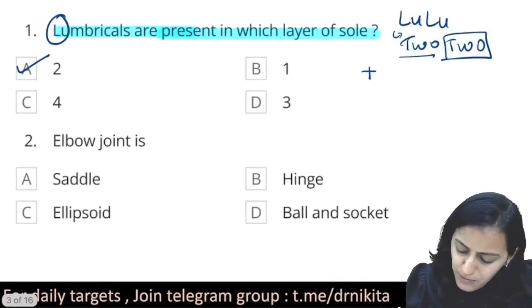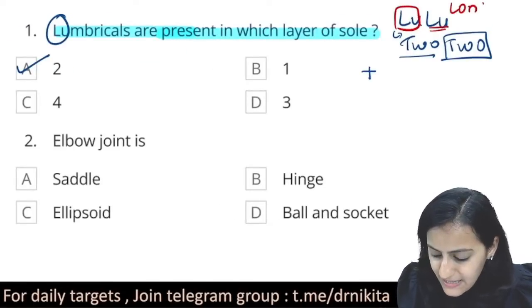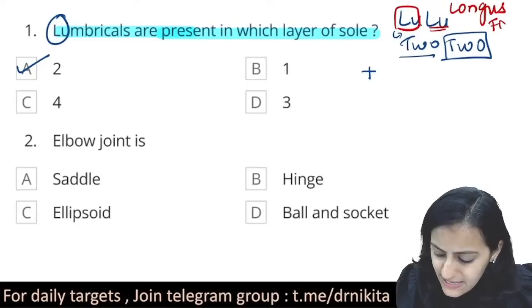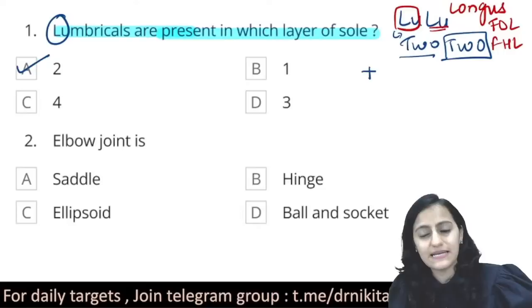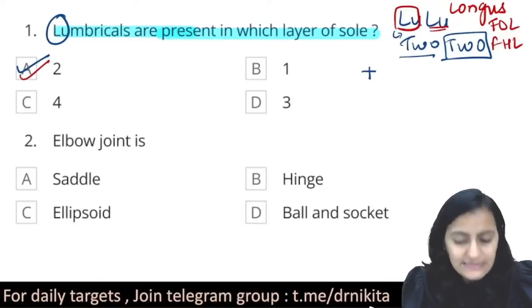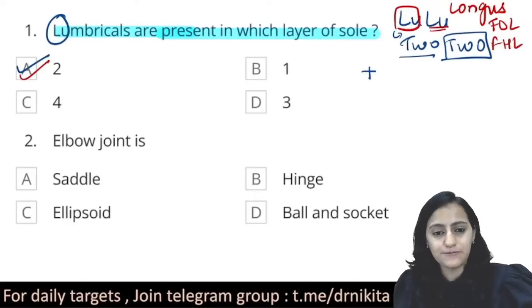Right. So I hope you will remember this. The Lu is 2, so you have lumbricals and you have the LL, that is the long tendons, FDL and FHL, present in the second layer of the sole. Right, so the correct answer here is 2. So we have discussed the topic of the layers of the sole as well.